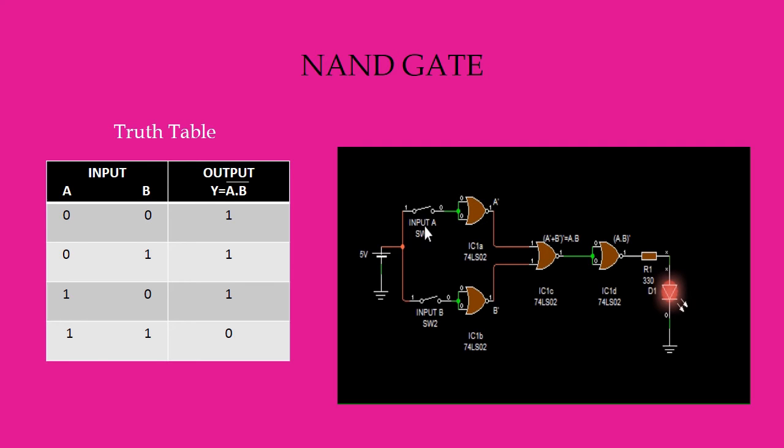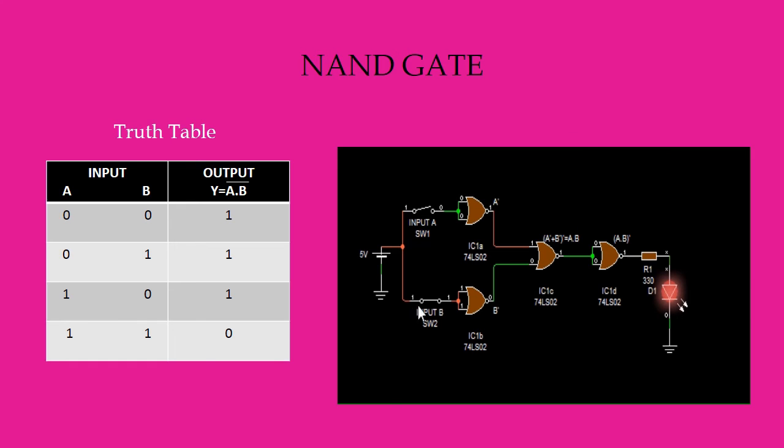Next, when input A is 0, that means switch 1 is open, input B is 1, that means switch 2 is closed. So this is 0 line, this is 1 line, so from here we get 1 and from here we get 0. This 1 and 0 is now connected here, and from here we get 0, and this 0 is passing through this NOR gate chip or this inverter chip. So from here we get 1 output, and thus the LED is in on condition. So this is the second row of the truth table and the second condition of the truth table.